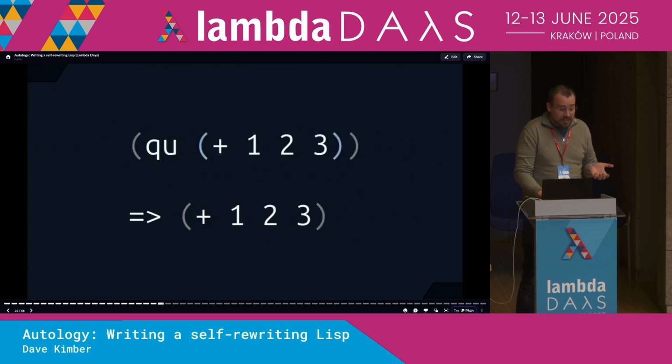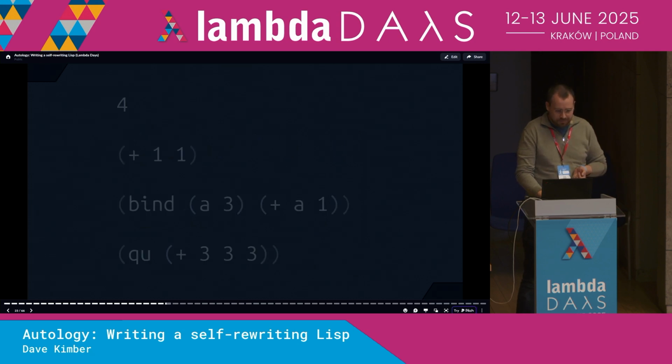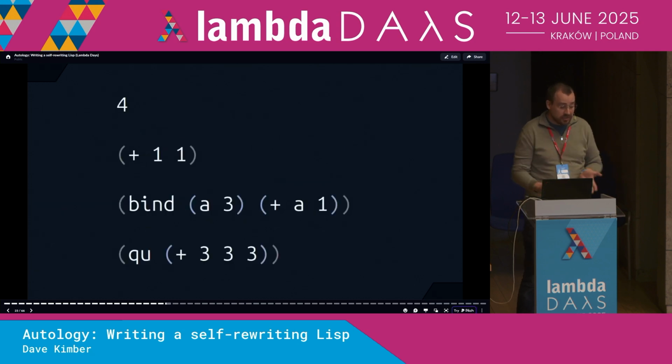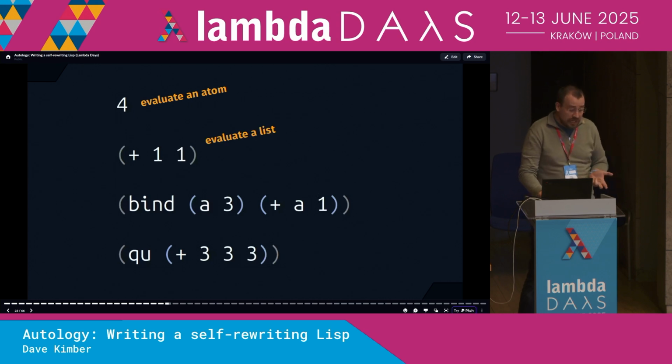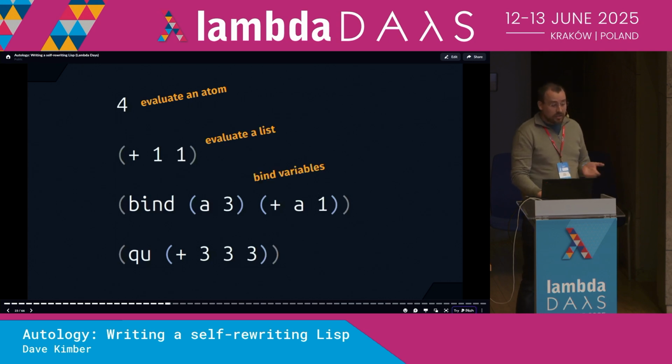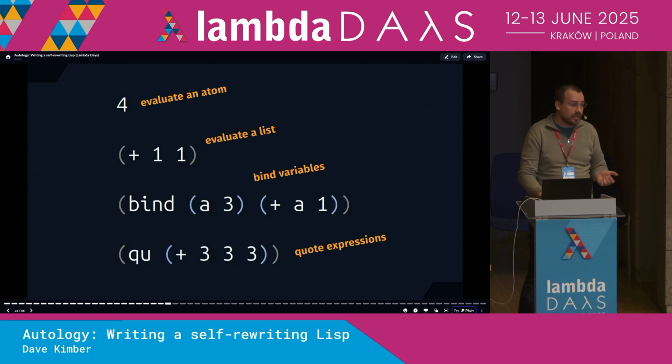We also have the ability to quote an expression with quote. This means we don't want to evaluate the expression, but just return it as it is, a data structure, a list. So this is it. This is the Autology language. We can evaluate atoms. We can evaluate lists as function calls. We can bind new variables, and we can quote expressions without evaluating them. There's not much to it.